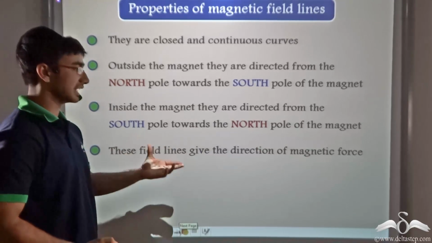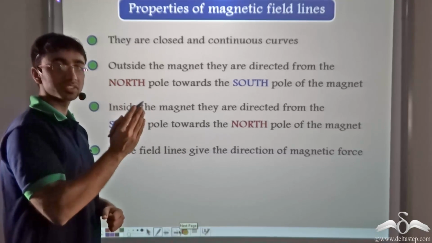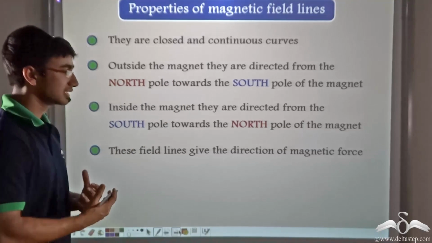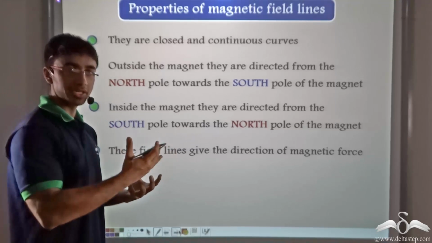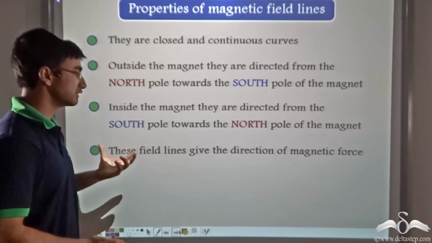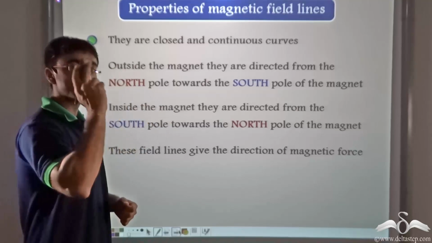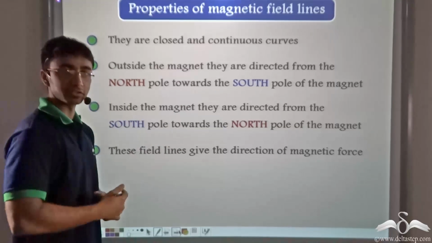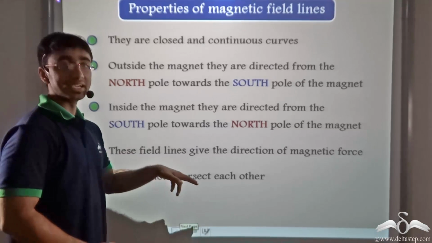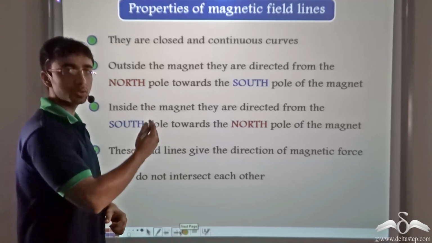The field lines give us the direction of the magnetic force. As you saw in the case of a compass needle, the red part of the needle was always deflected away from the magnetic field. Or in other words, it pointed in a direction as it would have pointed if there was a force acting on the red part. So this indicates that the field lines give us a direction of the magnetic force, because the compass needle points in that direction. The magnetic field lines never intersect one another, and we found this out with the help of a very simple experiment whose video I showed you.